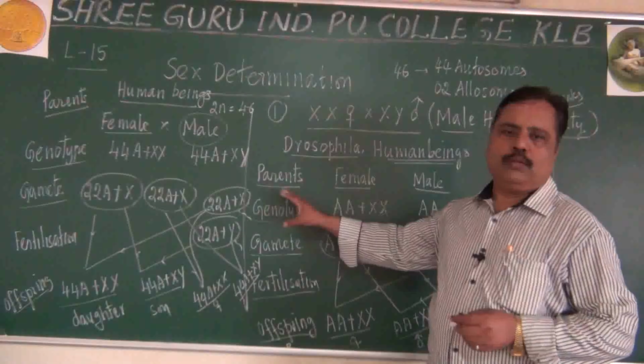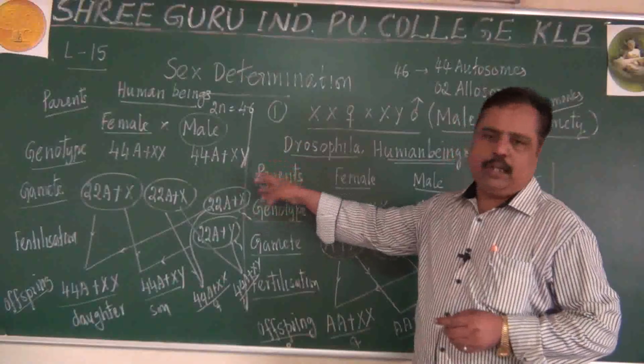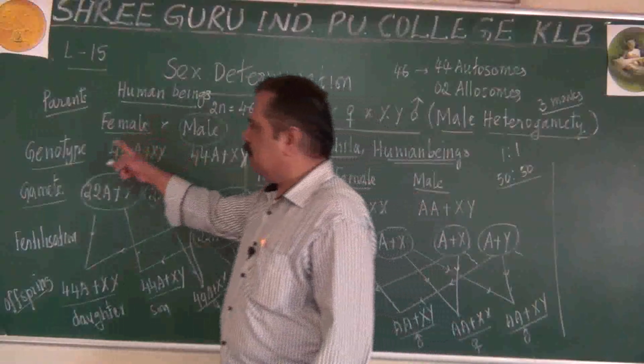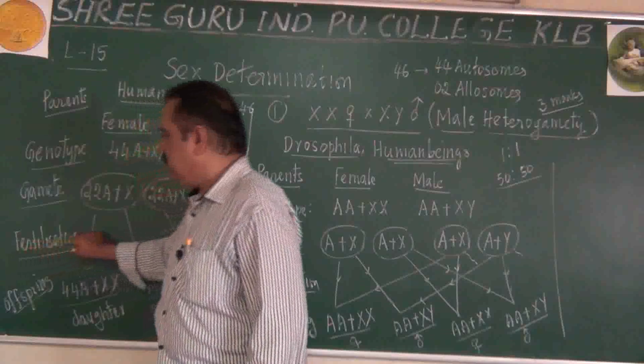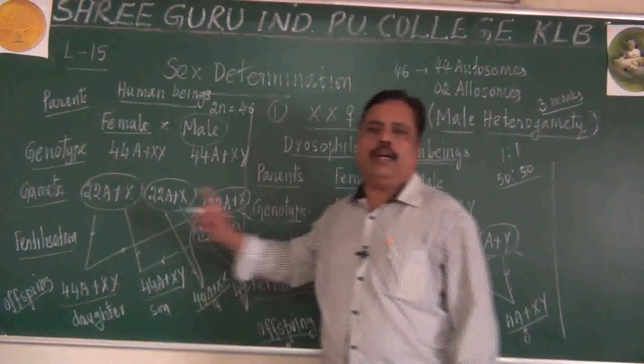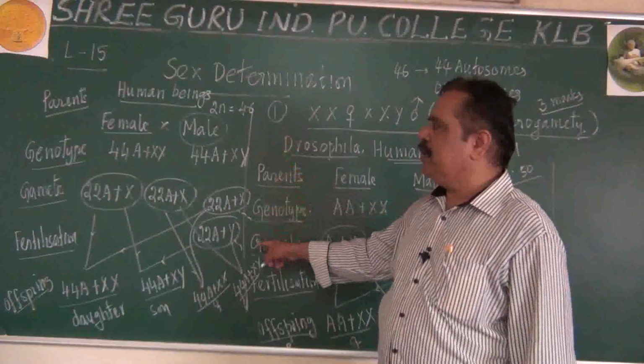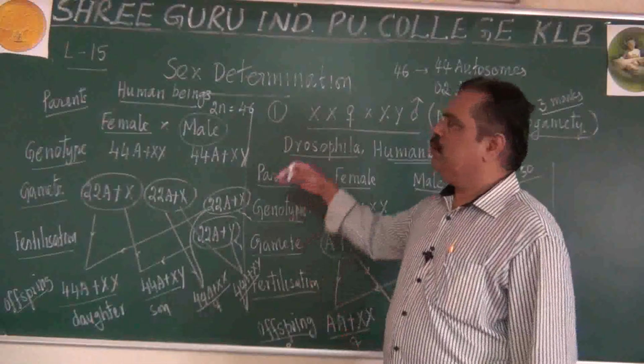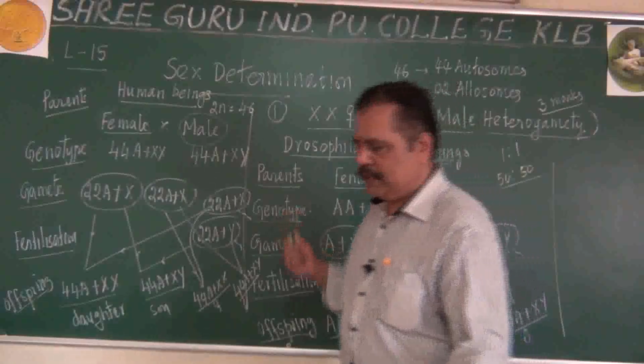An important 3-mark question. It is often asked also. Remember the 5 steps: parents, genotype, gamete, fertilization and offspring. I will give you half a minute time. Make note of this XX, XY method. We will continue now. Another half minute I will continue.